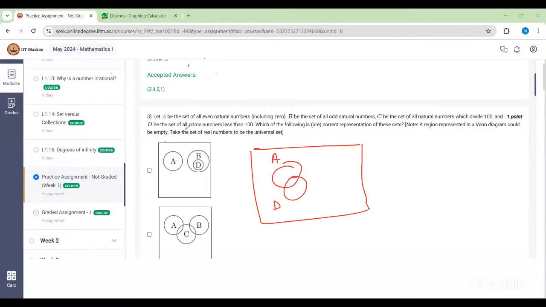D is the set of all prime numbers less than 100. So D will have 2, which will intersect with A, and D will have 5, which will intersect with B and C. So that means D has an intersection with B and C also. But D will sit under C. I thought it was divide by 100. Okay.